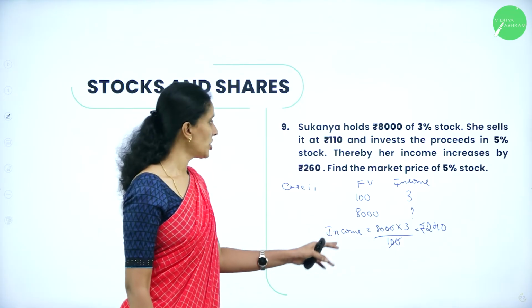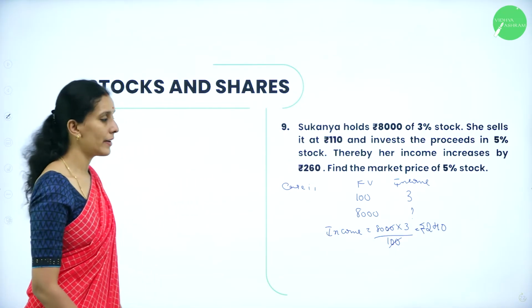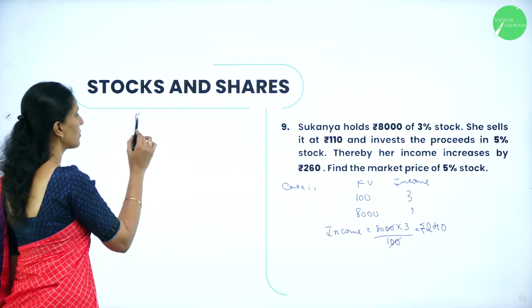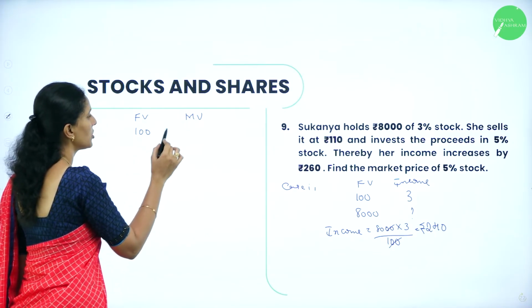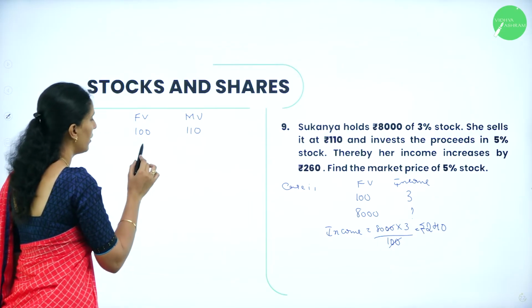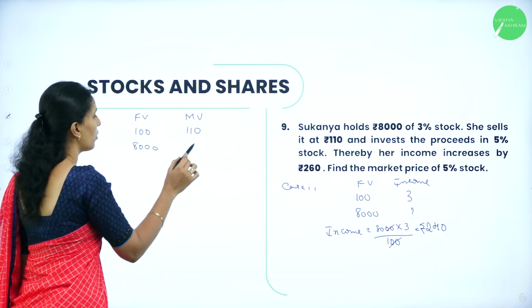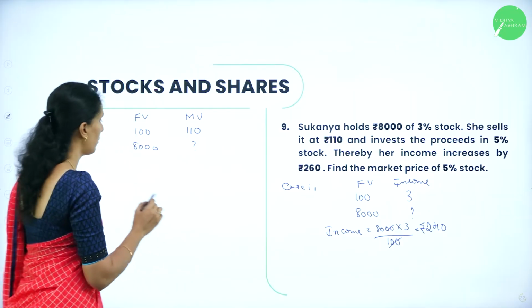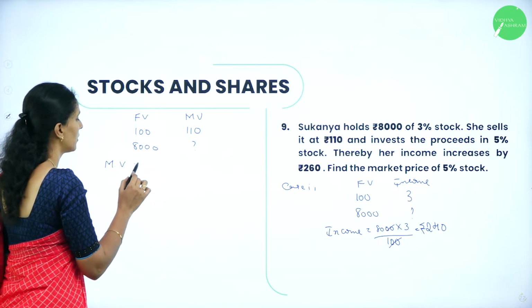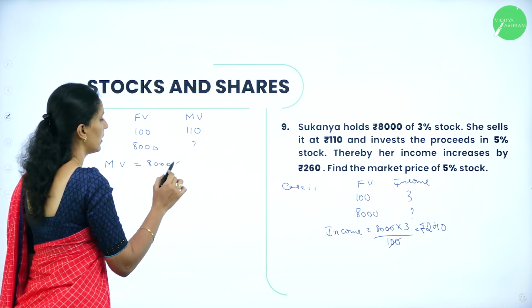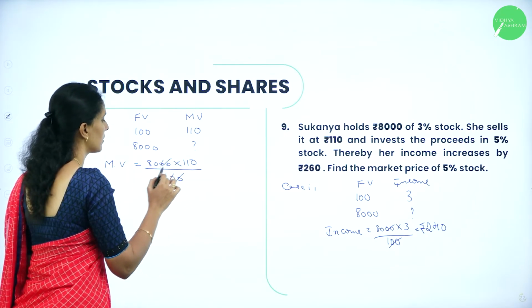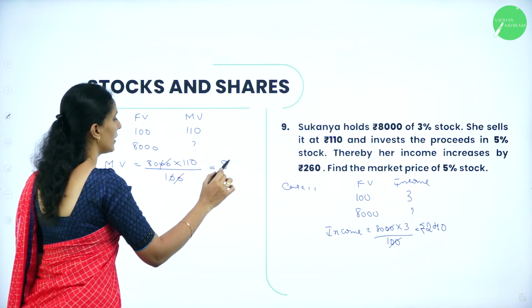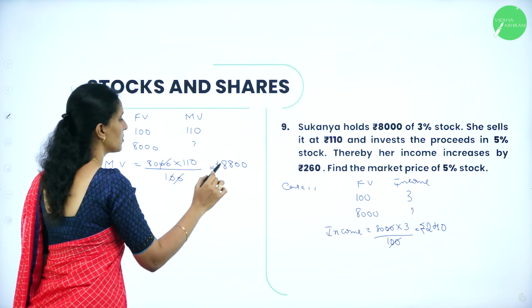Now again, she sells it for rupees 110. So therefore, face value and market value we have. If the face value is 100, she sells it for 110. If it is for 8,000, then what is the market value? So therefore, it is equal to 8,000 into 110 divided by 100. So we will get 8,800 in terms of rupees.